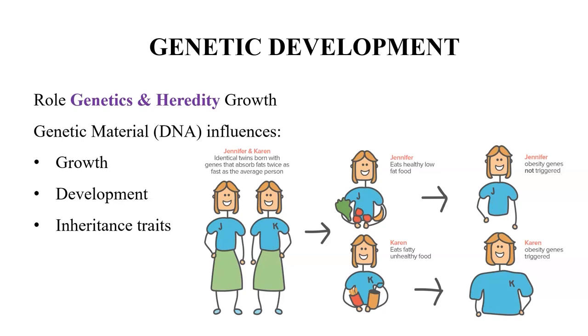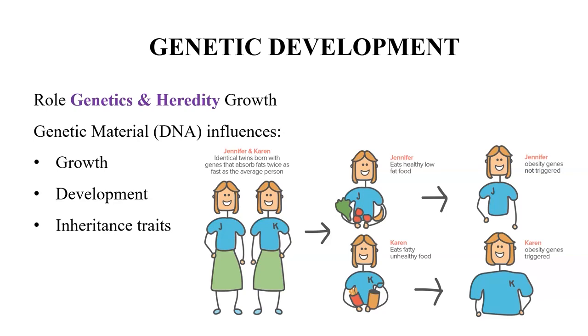Here I have quoted the example of two identical twins named Jennifer and Karen, who have a genetic issue which is related to absorption of fat. They have twice faster absorption of fat as compared to an average person.